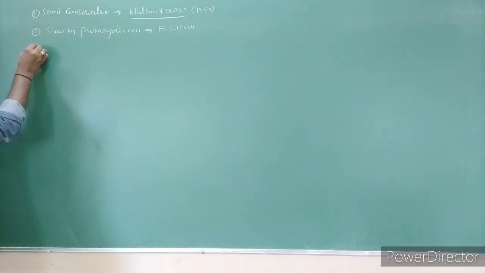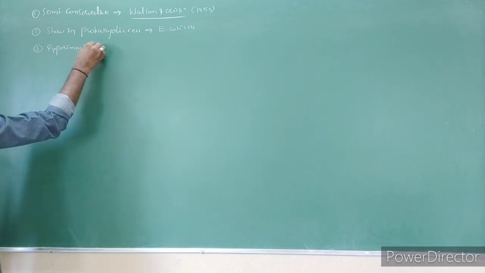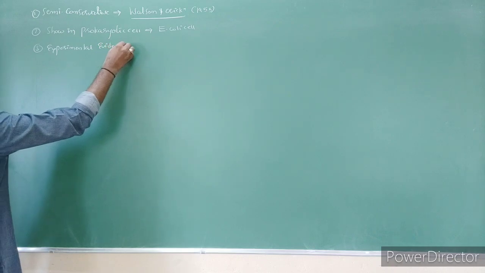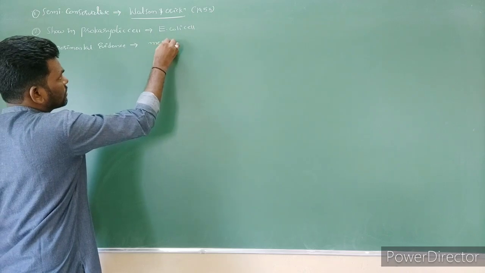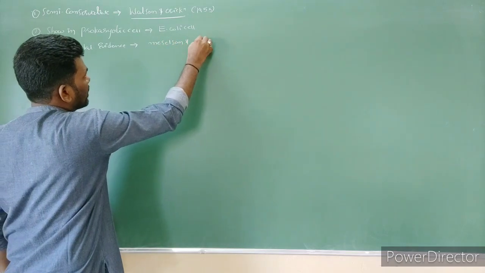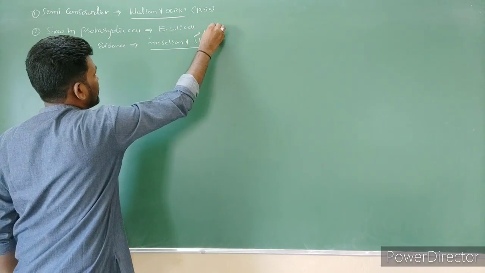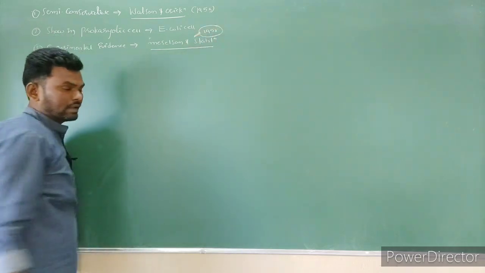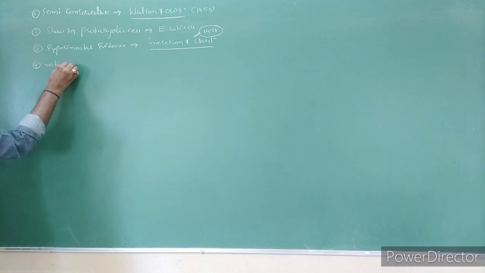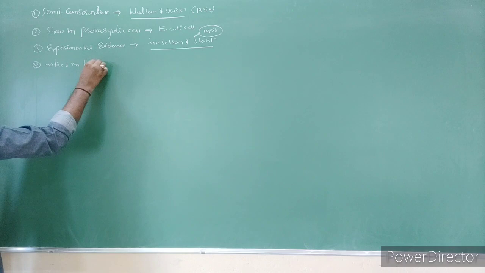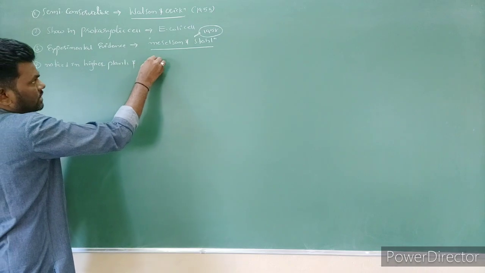And the experimental evidence for this semi-conservative method was first given by Meselson and Stahl. These two scientists were the first with the experimental evidence, in 1958, right? Later it was subsequently noticed in higher plants as well as animal cells.